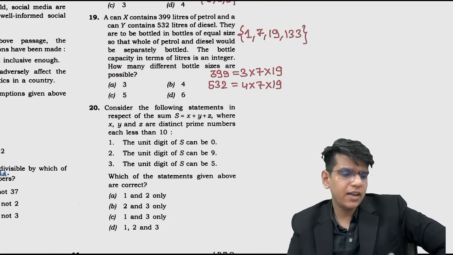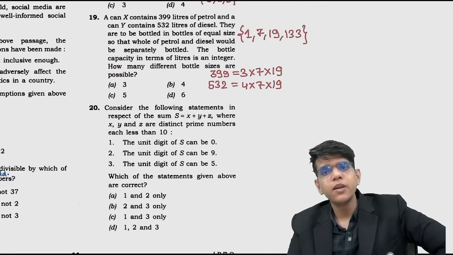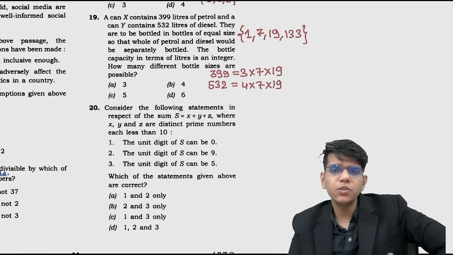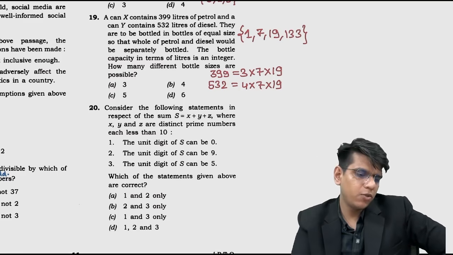So basically there are 4 bottle sizes. You can use 7, then 19 also, then 1 also, then 133 also. There are 4 such. Okay, 19 done.